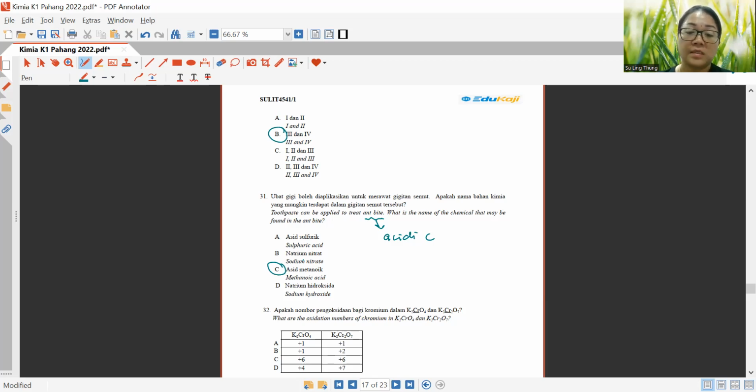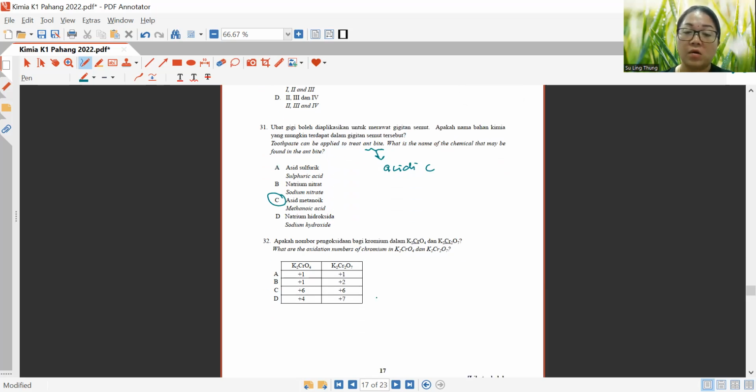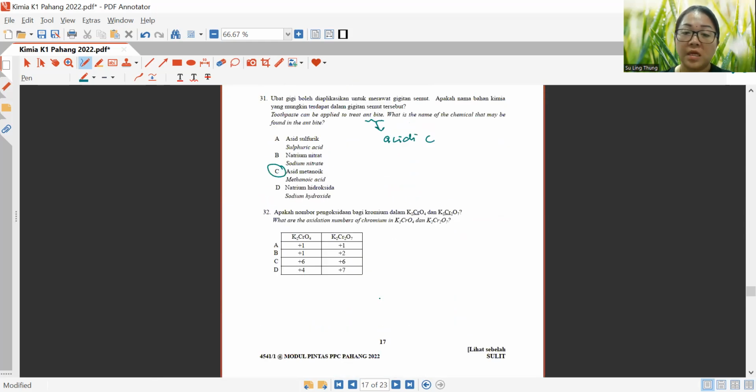All right. Now, let's look at question 32. What are the oxidation numbers of chromium in K2CrO4 and K2Cr2O7? So after you do calculation, for example, we do K2CrO4 first. x plus 2 plus negative 2 times 4 equals 0. So x will be 8 minus 2, which is 6, so plus 6.